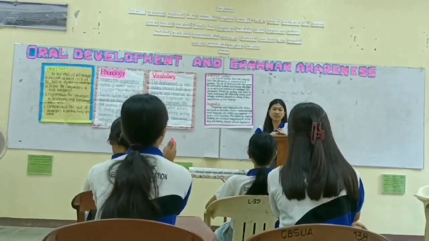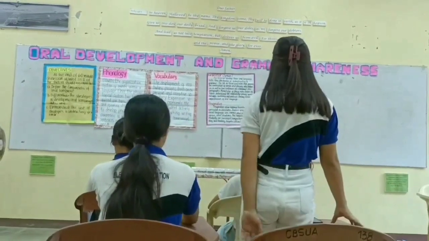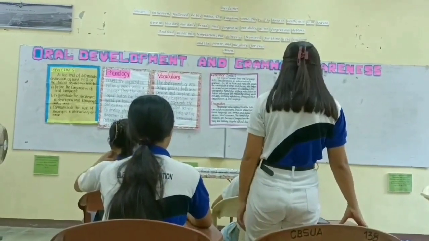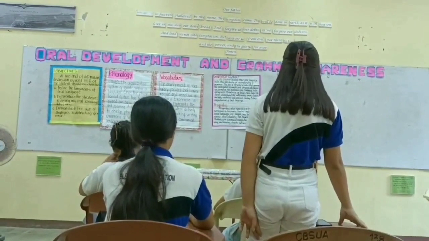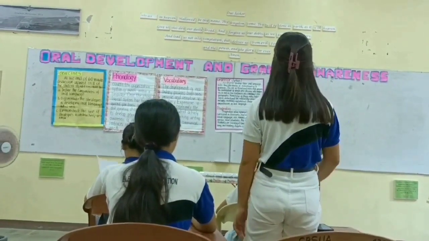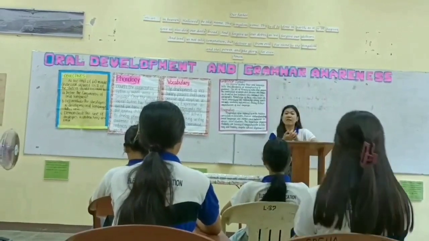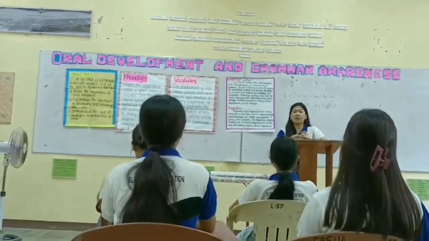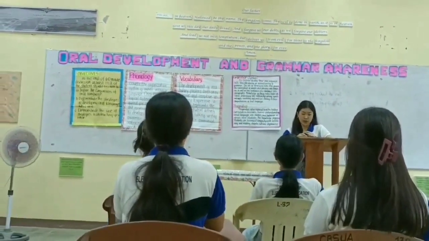Yes, Shane? Example one is, what do you want to eat? Another response that the son said, ice cream is good for the summer. Very good. Let's give a round of applause for Shane. 1, 2, 3. Very good.